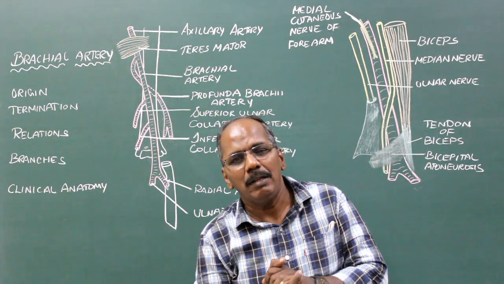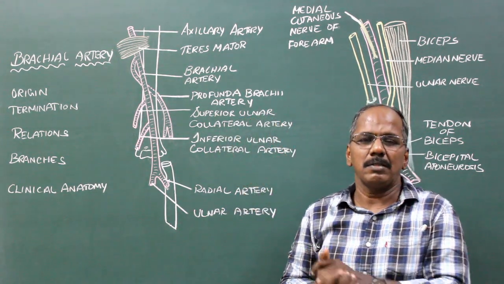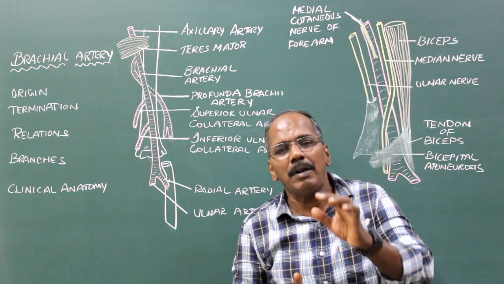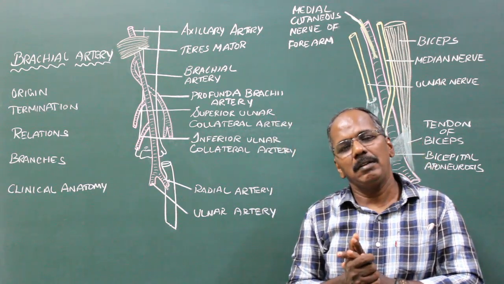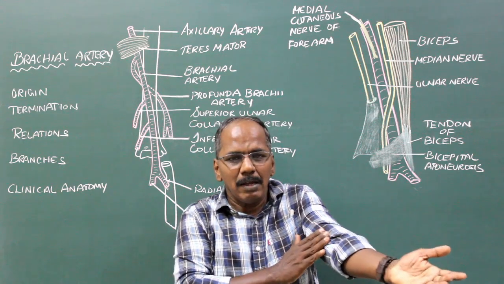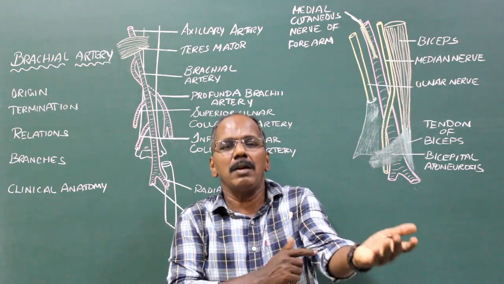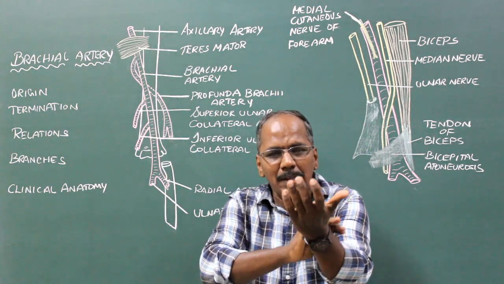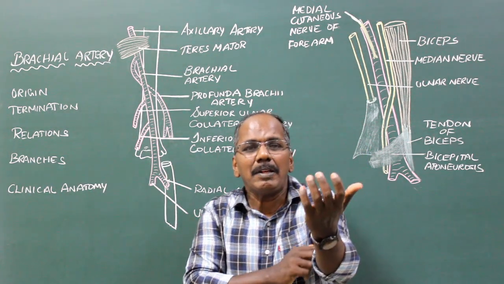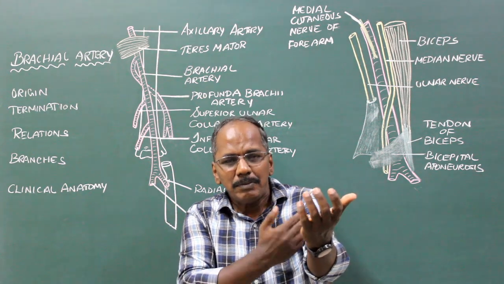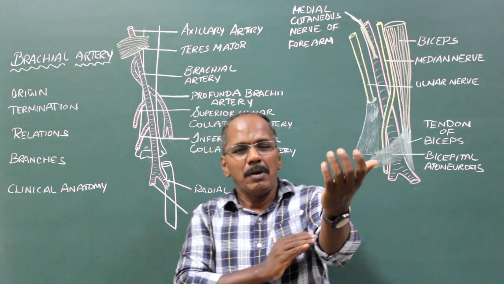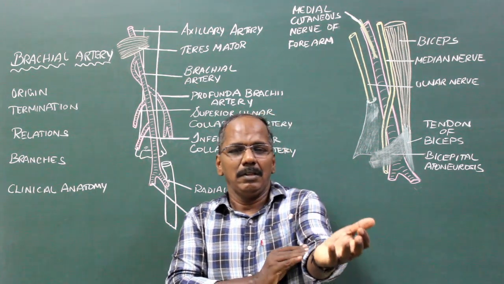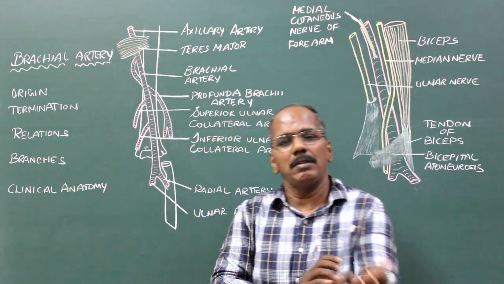Clinical anatomy. Brachial pulse. The brachial artery pulse is commonly felt in the cubital fossa, medial to the tendon of biceps. So if you try to flex your forearm under resistance, you can feel the tendon of biceps. Medial to the tendon of biceps, you can feel the pulsation of the brachial artery clearly in the cubital fossa.